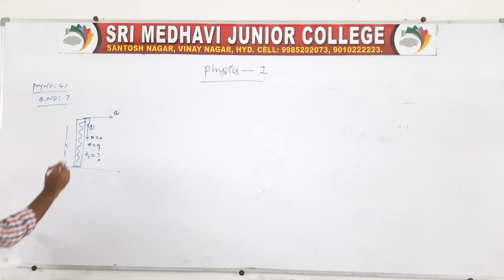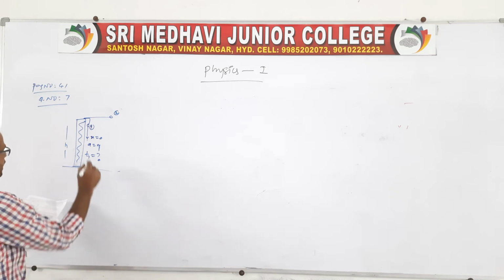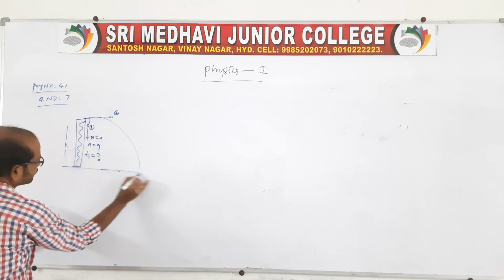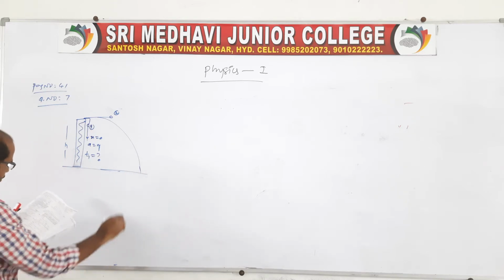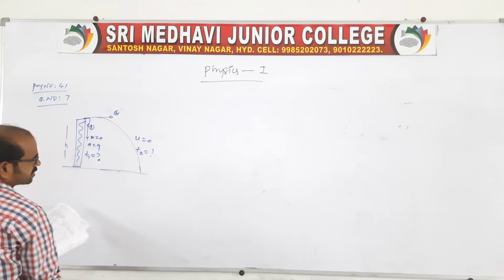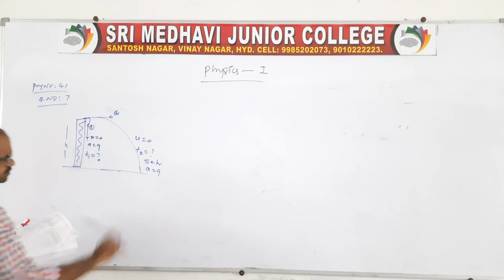And coming to the second one, it is actually moving along the horizontal direction. Therefore, after that, again it falls freely, like this. In this case, u is equal to 0, and the time taken is t2, question mark, we don't know. It is actually coming from the height h under a gravity g.